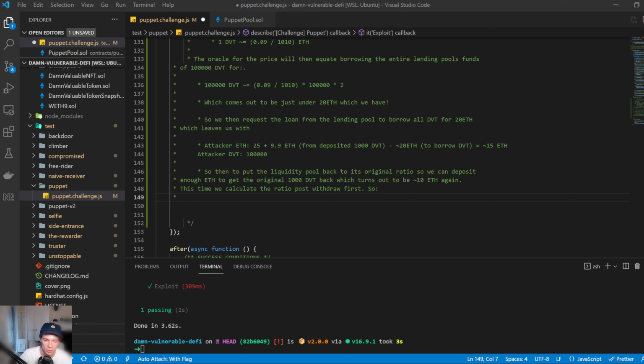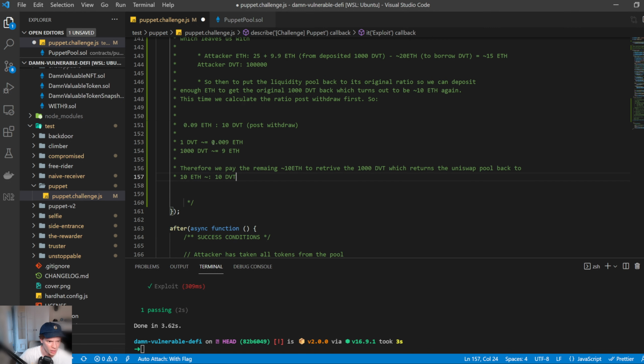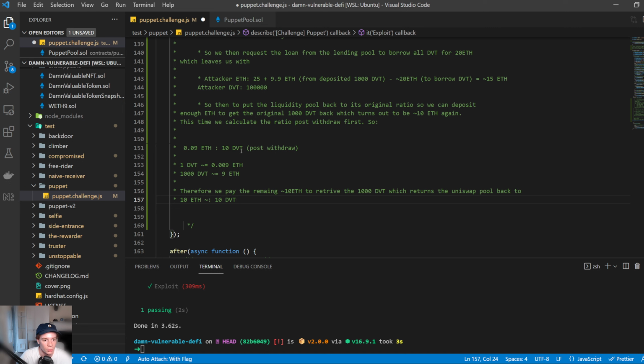So let's copy this. What we're going to do is, once we withdraw that 1,000, it's not going to have this calculation here, right? So 1 DVT is going to be approximately 0.009 ETH. So 1,000 DVT is going to cost approximately 9 ETH. Therefore, it's actually 9 point some number. There are some fees involved. Within the liquidity pool, every time you do a swap, there's a 0.3% cut taken away. So then we pay the remaining 10 ETH to retrieve 1,000 DVT, which returns the Uniswap pool back to 10 ETH and 10 DVT.